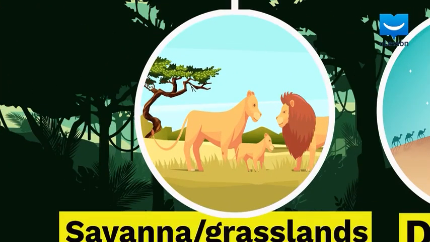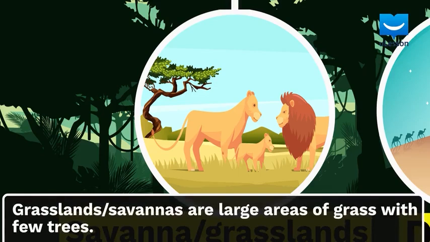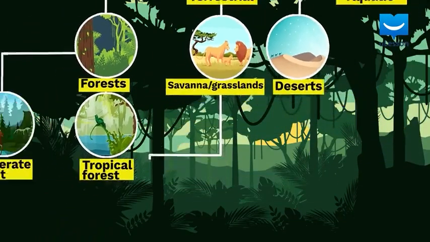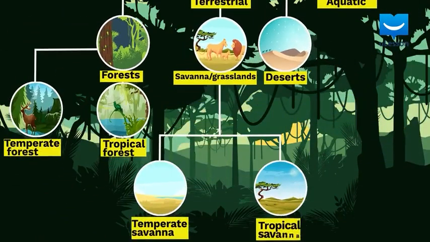Savannas or grasslands are large areas occupied by many species of grass. They may contain a few trees arranged sparingly. They are found between the forests and deserts, like a transition between these points. They can be classified into temperate or tropical grasslands or savannas, depending on the type of weather in which they exist.